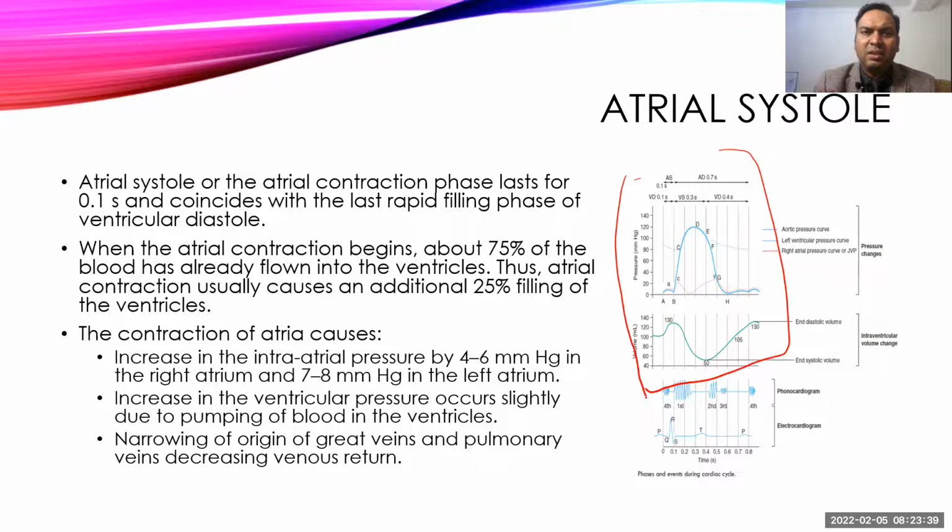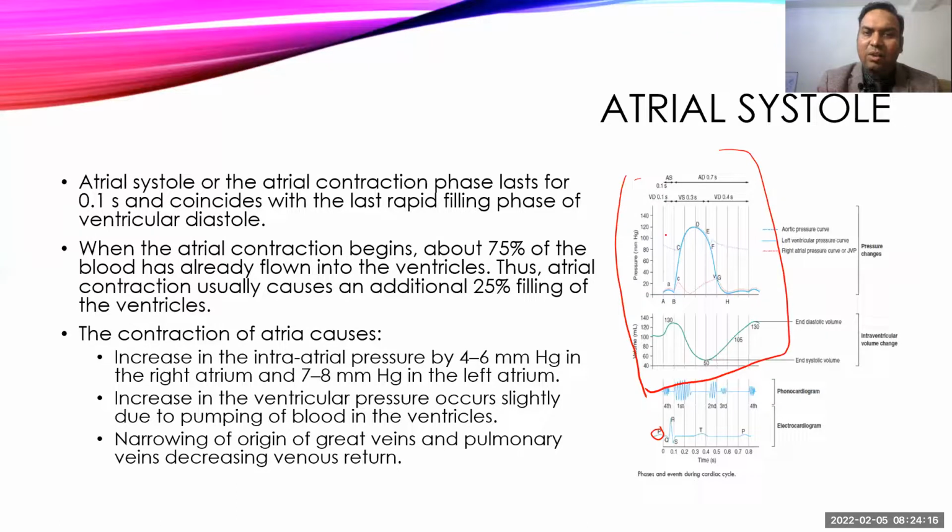Atrial systole coincides with the last rapid filling phase of the ventricular diastole, and the atria start to contract. And why do we start with atrial systole? Because it also coincides with the beginning of the ECG wave. First the SA node is activated, then the AV node, then the rest of the cardiac muscle. So the SA node is activated along with the atrial contraction. As soon as the SA node is activated, immediately after that comes atrial systole, because the action potential spreads throughout the atrial muscles.